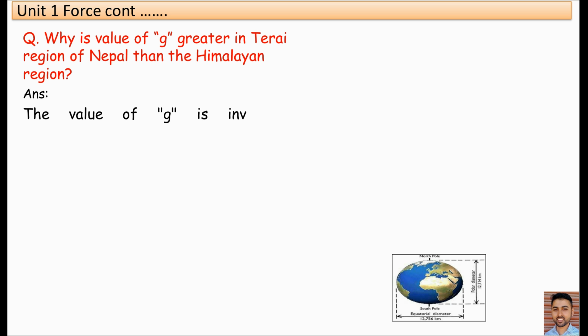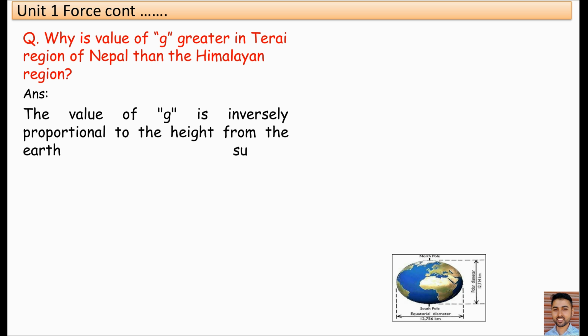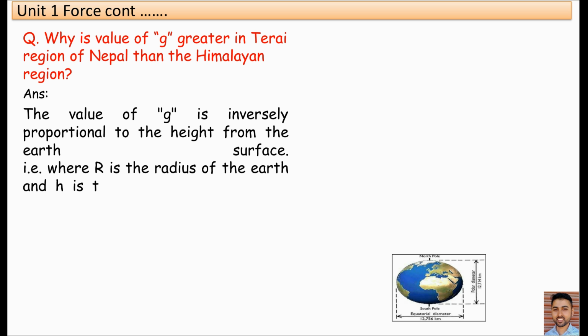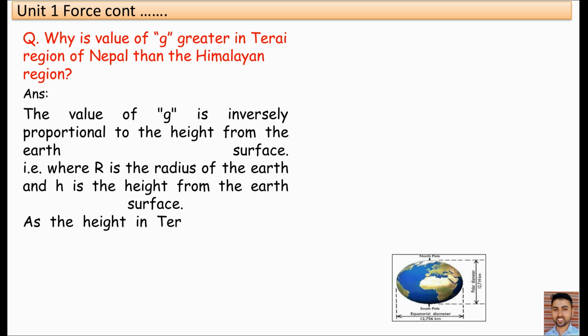the value of g. Okay, the value of acceleration due to gravity is inversely proportional to the height from the Earth's surface, where R is the radius of the Earth and h is the height from the Earth's surface.